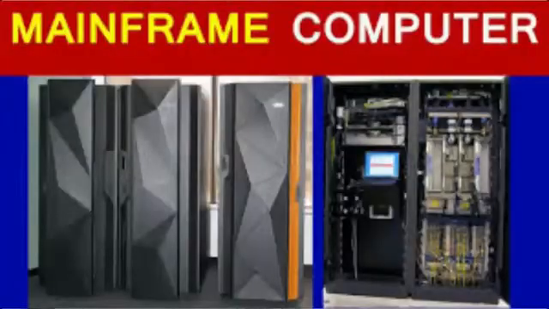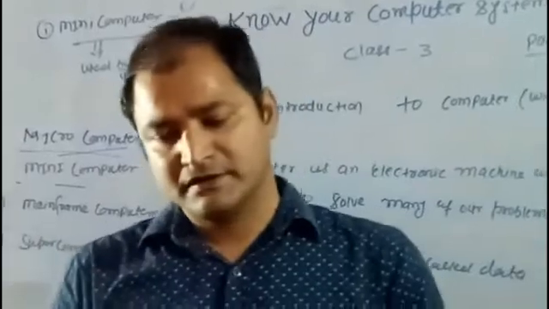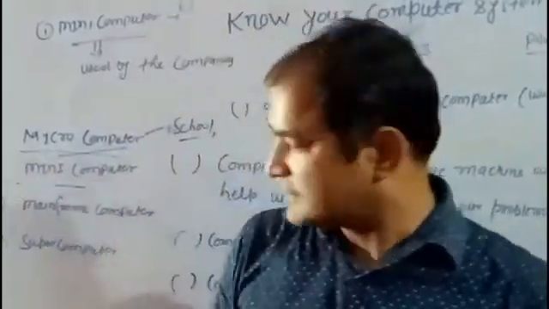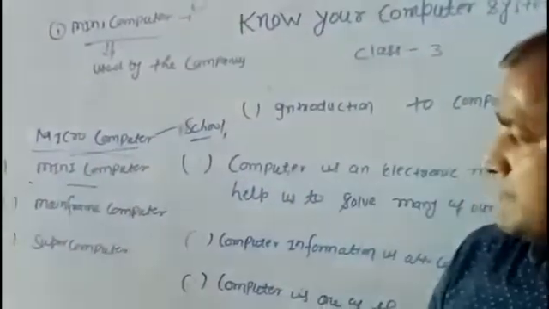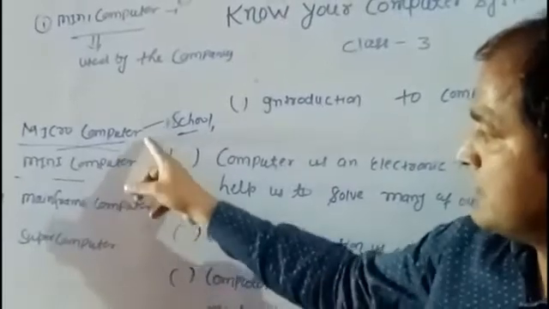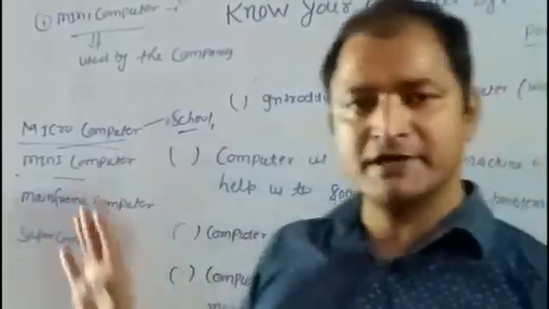This is the third computer, mainframe computer. This machine is more powerful than the mini computer and the microcomputer.